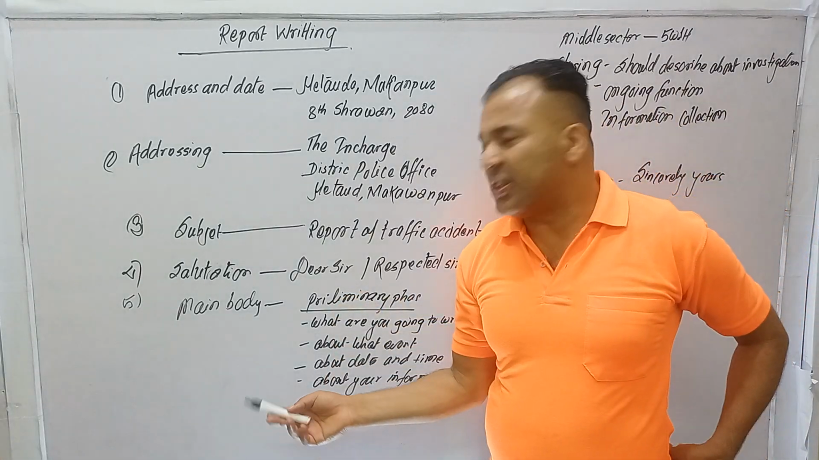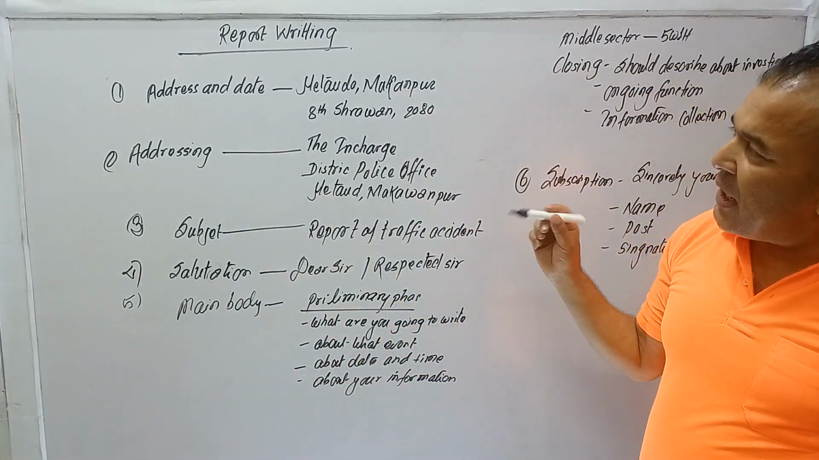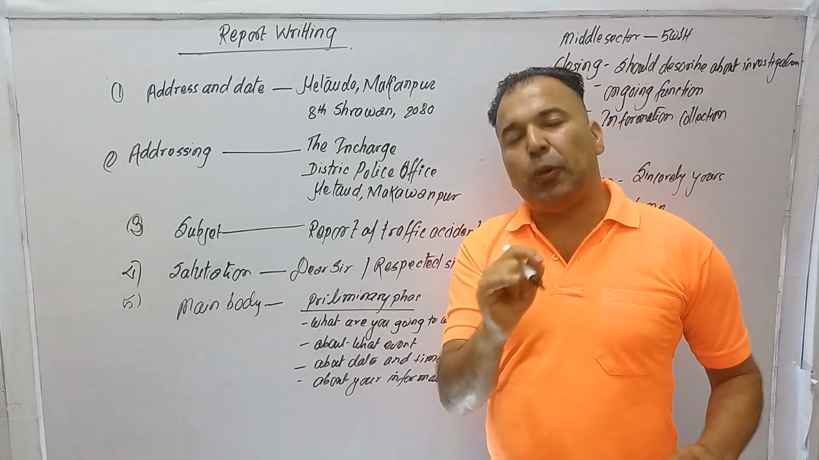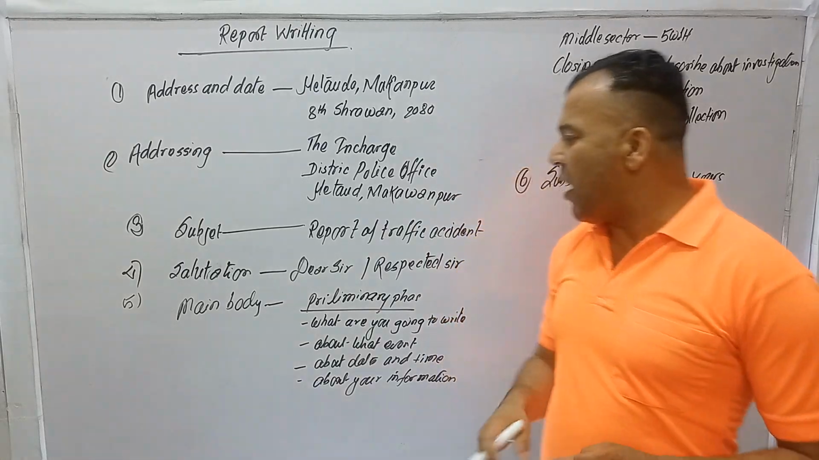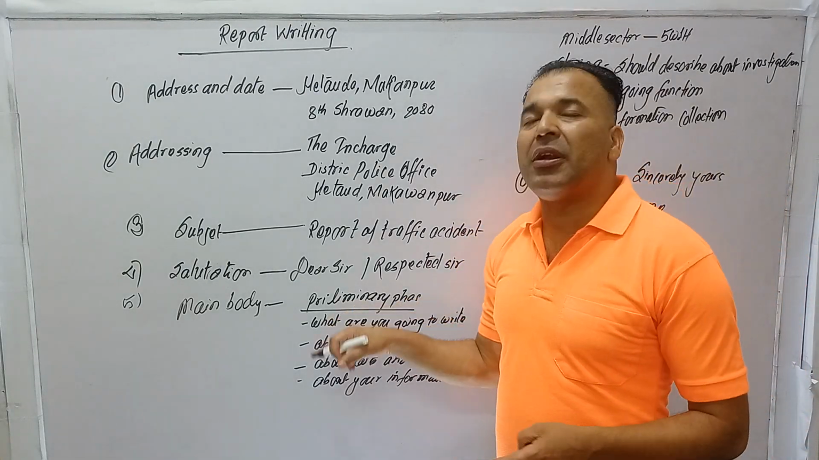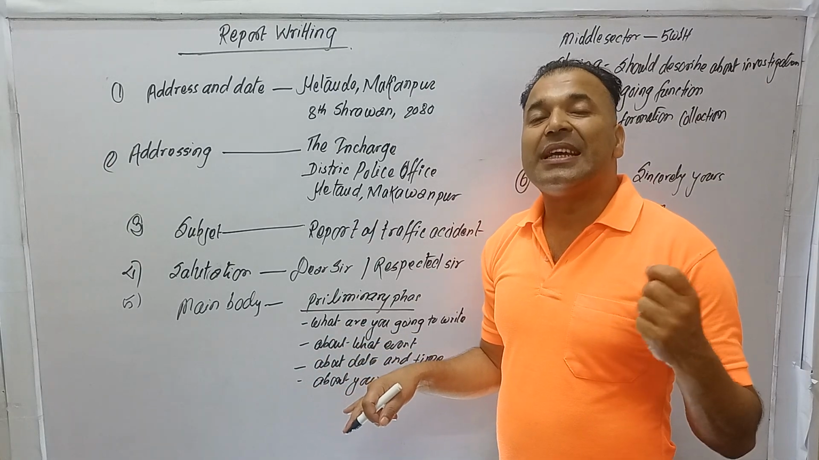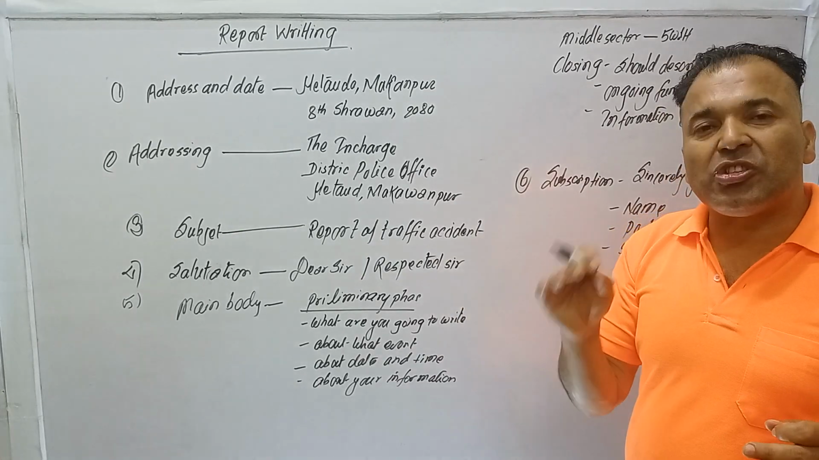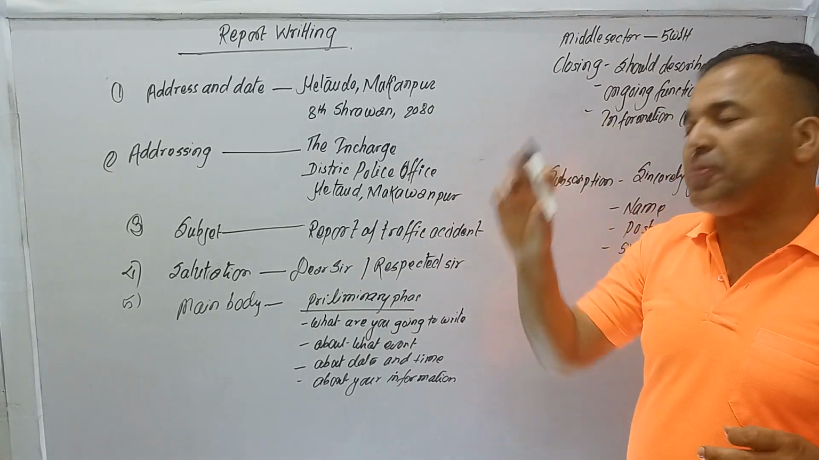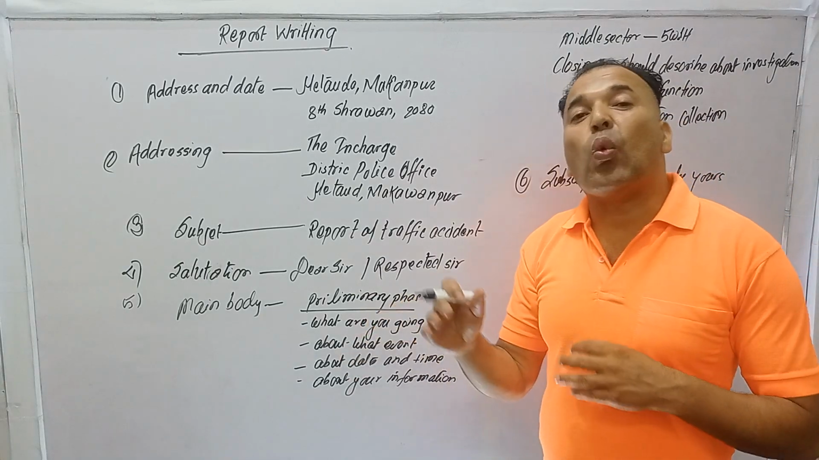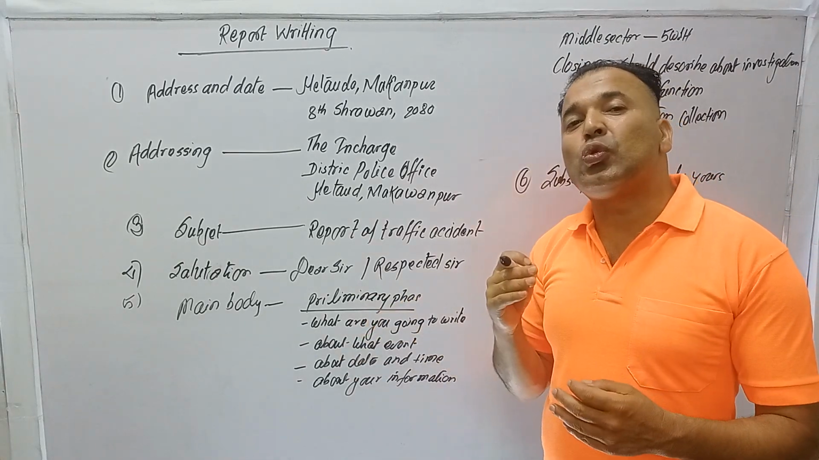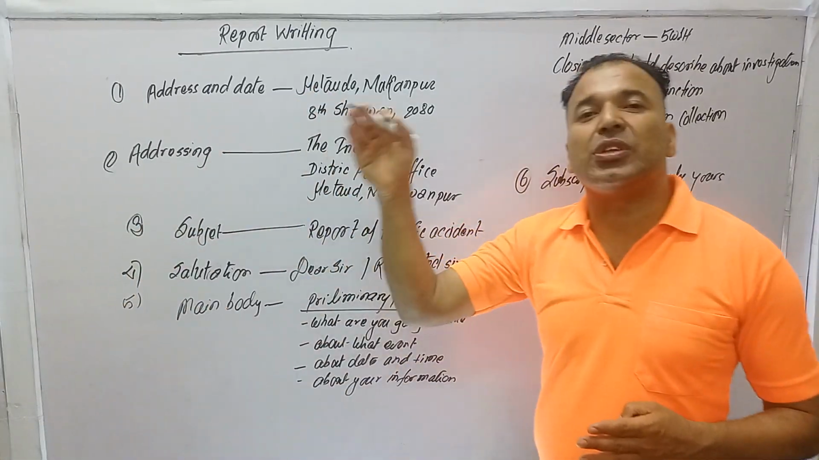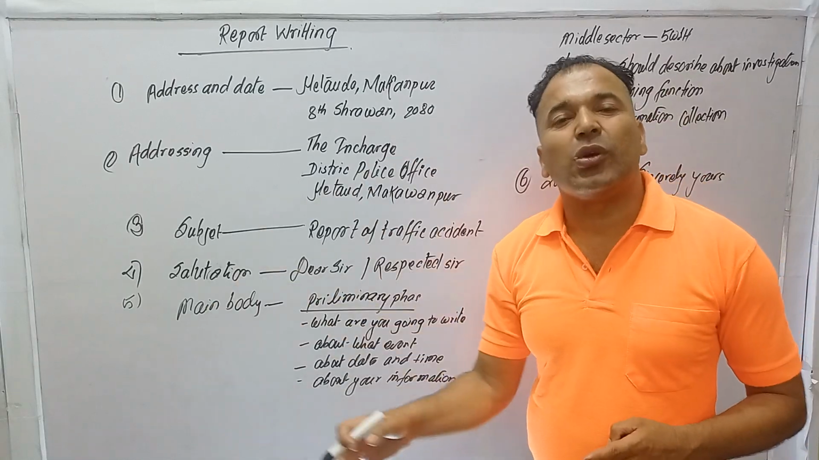Then the main body. I am describing the first part. The report is divided into 3 parts. The first part is the preliminary phase, the preliminary stage. Who are you? First of all, in the first paragraph you have to mention who you are and what the aim is of deploying you to this crime or this event.